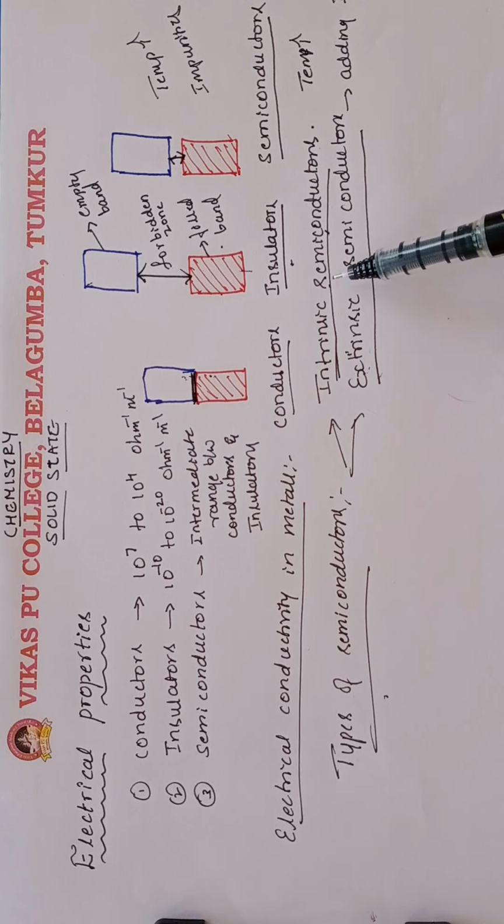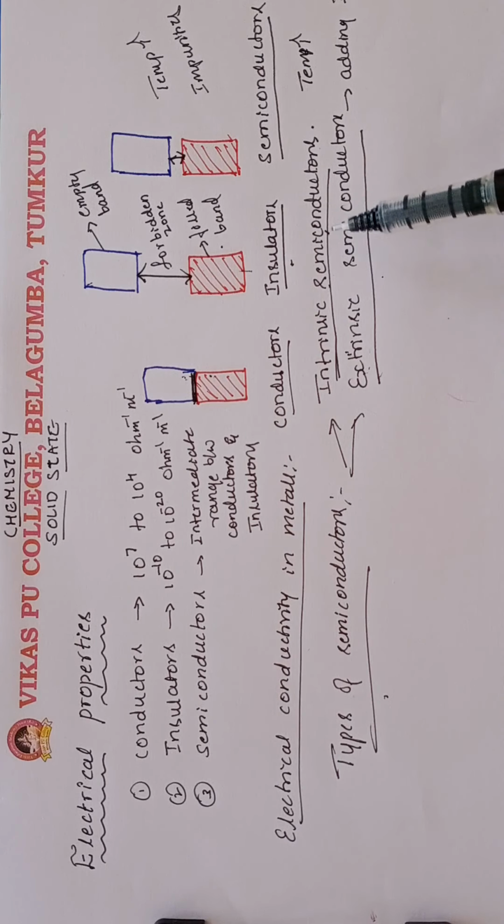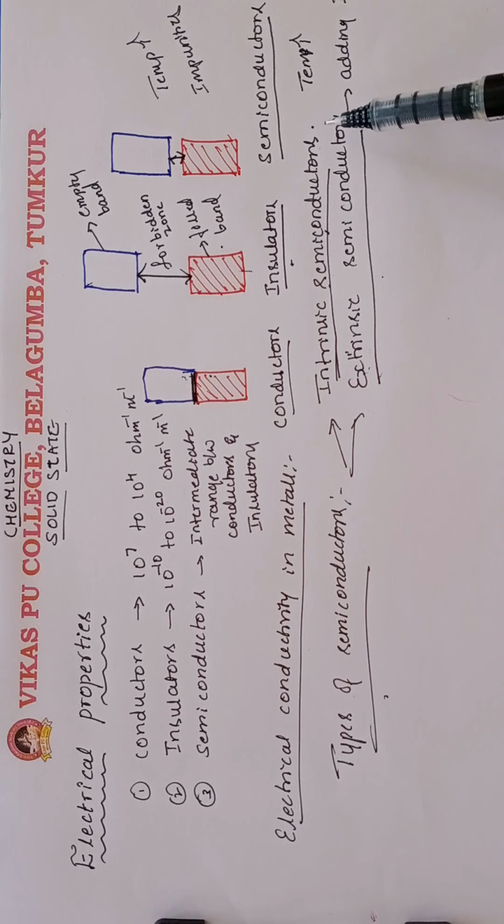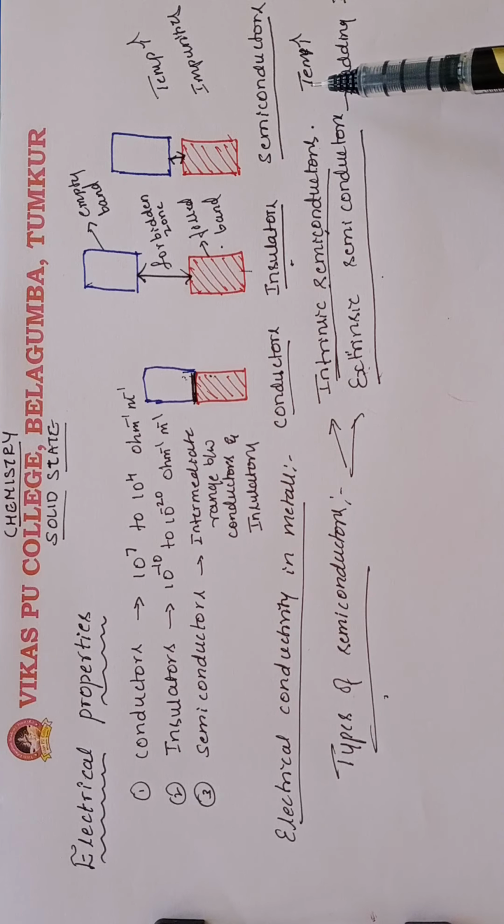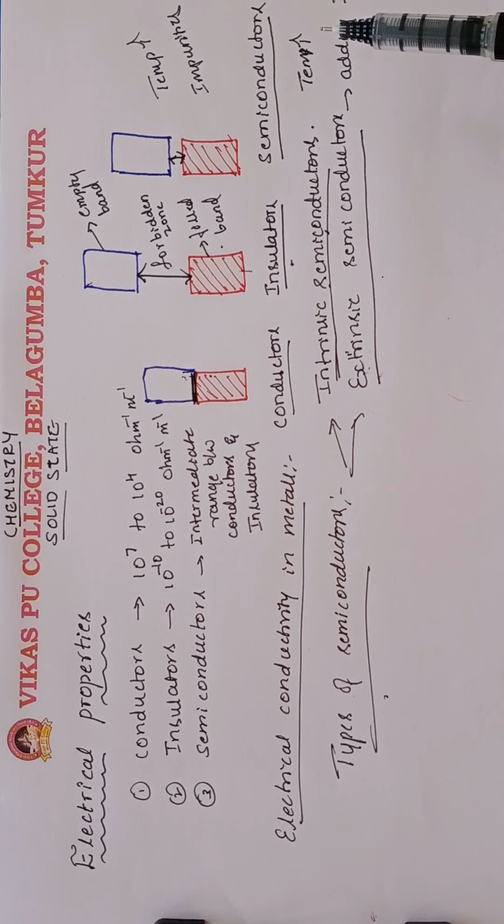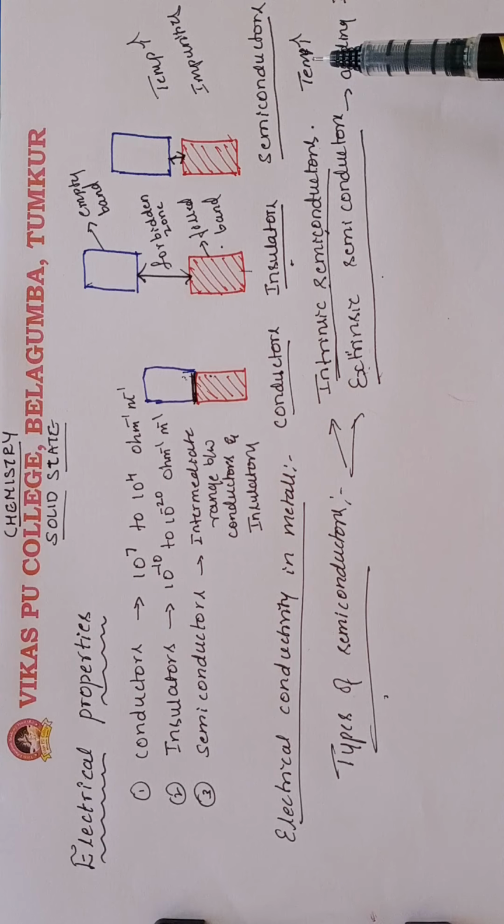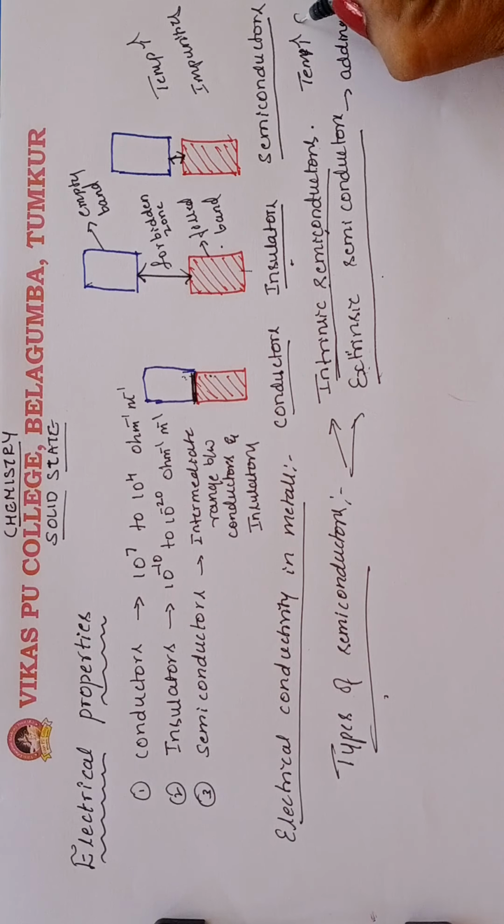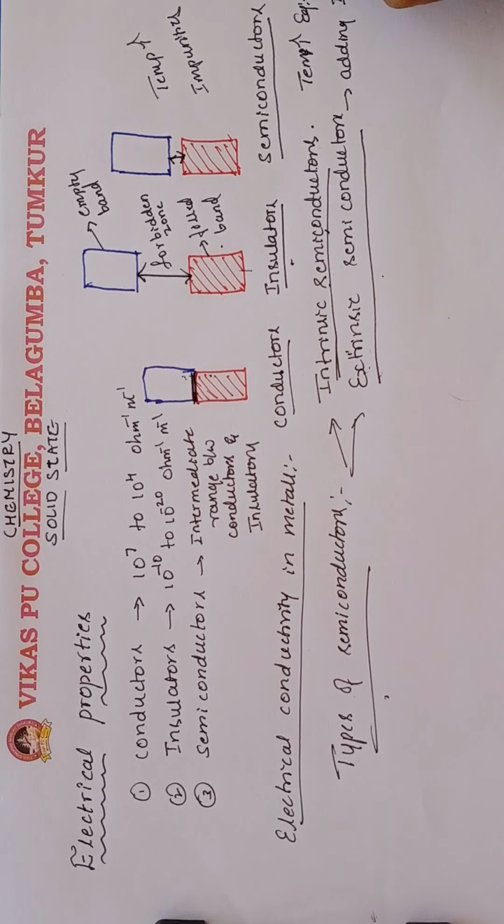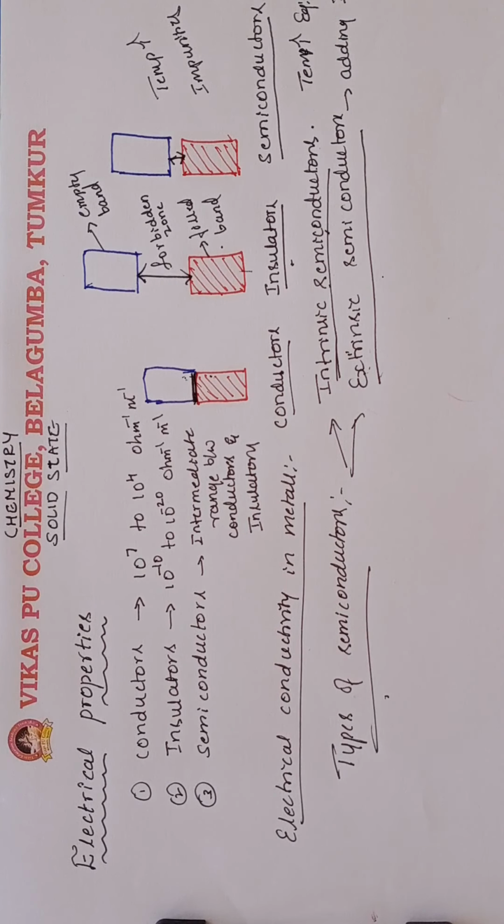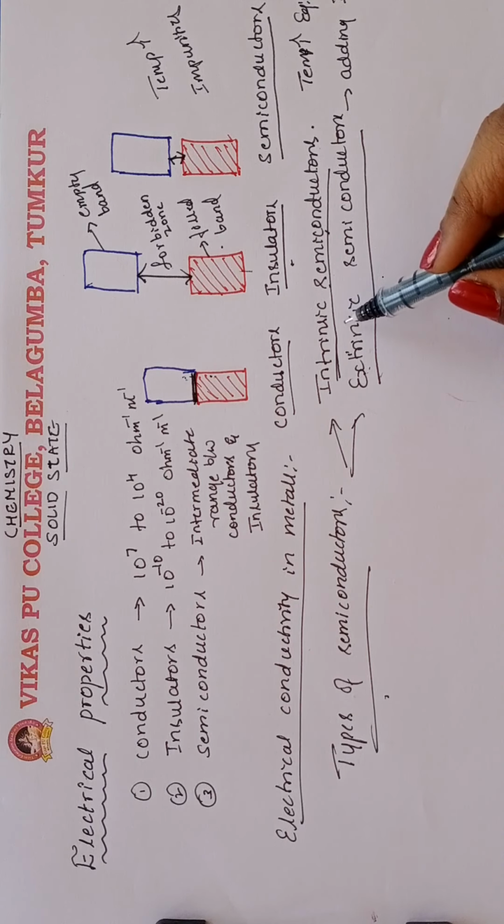In the intrinsic semiconductors, on heating, that is when the temperature increases, the covalent bonds are broken. The broken covalent bonds give rise to free electrons. These free electrons make the material a semiconductor. Examples of intrinsic semiconductors are pure silicon and germanium.